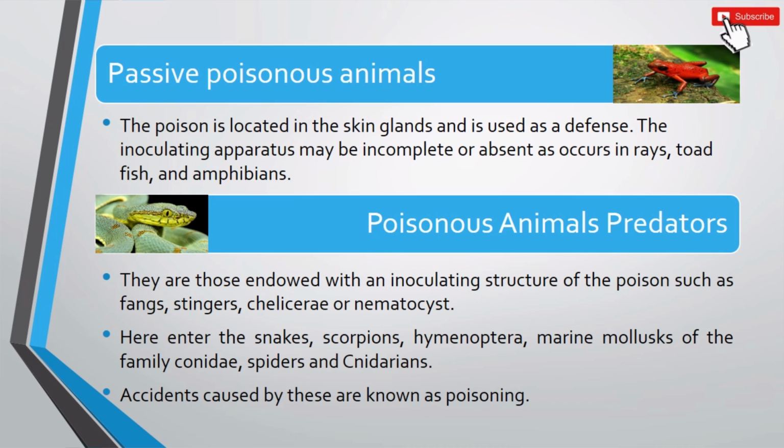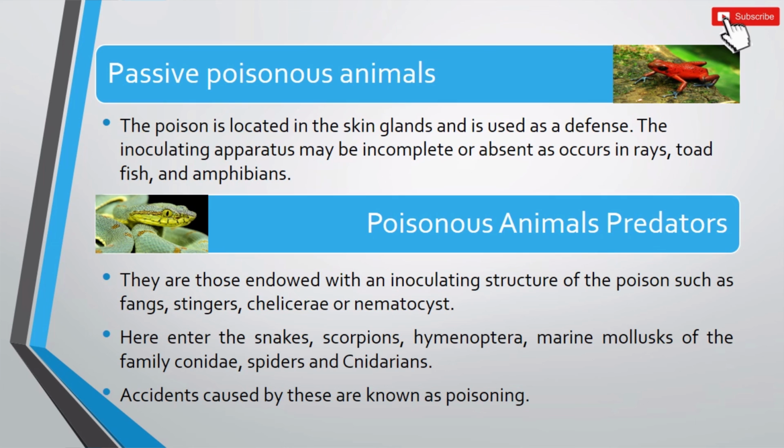The second classification addresses the way in which they poison their victims. First we have the passive poisonous animals. In these, the poison is located in the skin glands and they use it as a defense. The inoculating apparatus may be incomplete or absent, as occurs in stingrays, toads and amphibians.